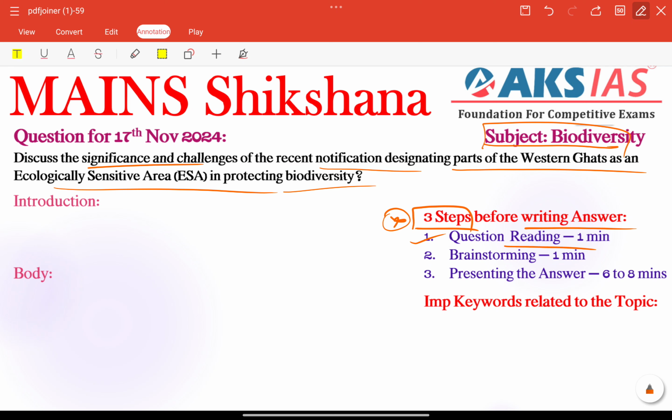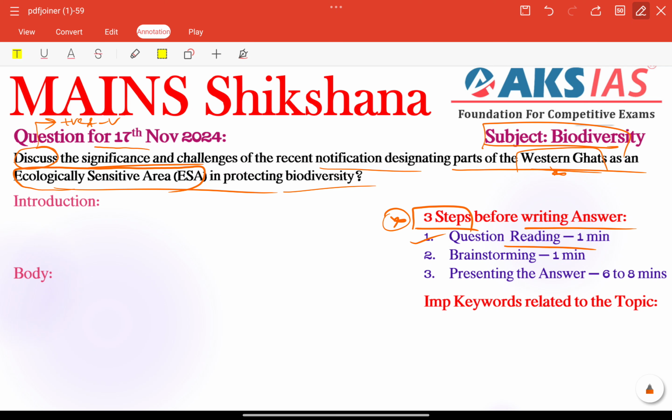Within 1 minute we need to notice the important keywords and key question tags, right? What is the topic here? Recently, ecologically sensitive area, very important regarding the Western Ghats, a recent current affair. What is the important question tag? Discuss is the important question tag. Here we need to write positives and negatives. No other important question tag is there.